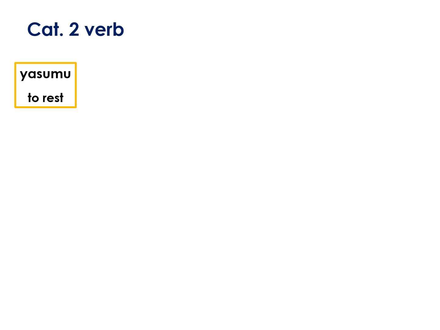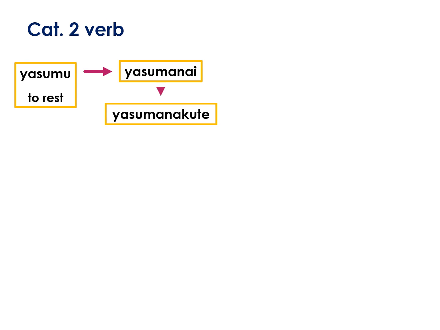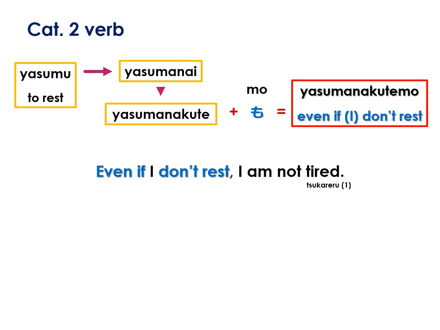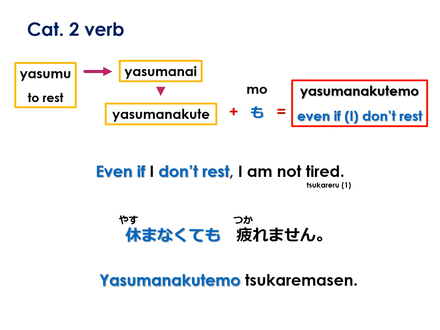Yasumu means to rest, and its nai form is yasumanai. Negative te form, yasumanakute, and adding mo forms yasumanakutemo, which means even if I don't rest. Even if I don't rest, I'm not tired. Yasumanakutemo tsukaremasen.